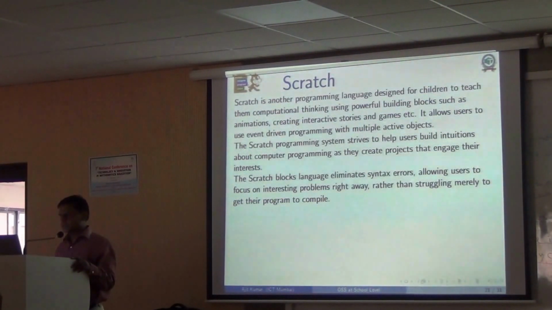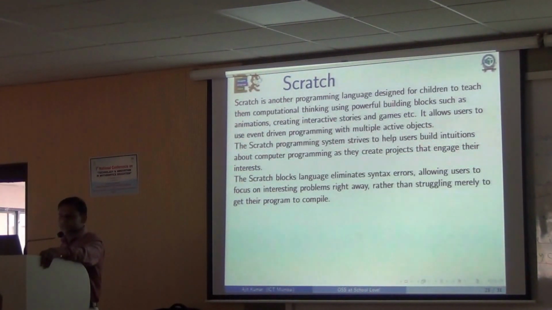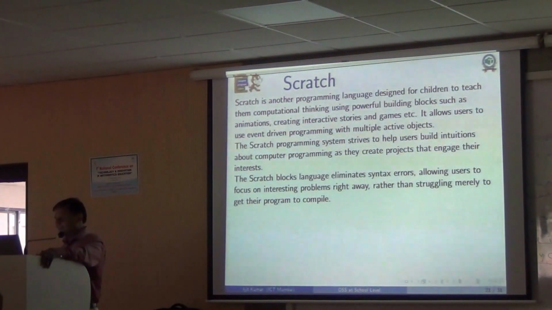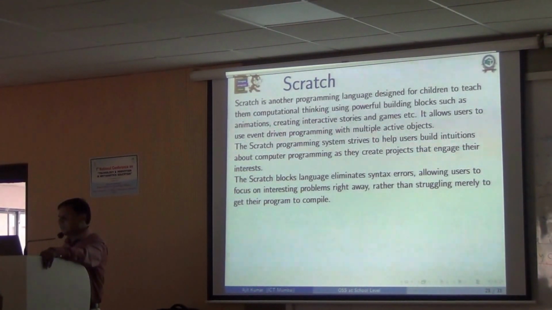Similarly, Scratch. Scratch is another programming language which is designed for children to teach them computational thinking using powerful building blocks such as animations, creating interactive stories, games, and things like that. It allows users to use what is called event-driven programming with multiple active objects. So the students can create stories. They can add even some videos, or some sounds, or just some text, and these are all very easy.